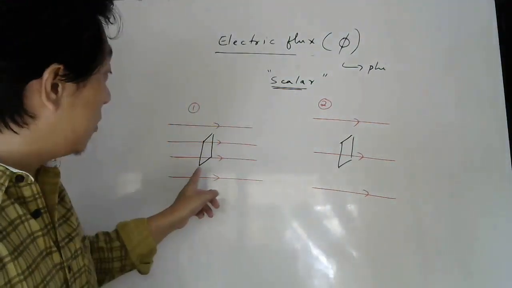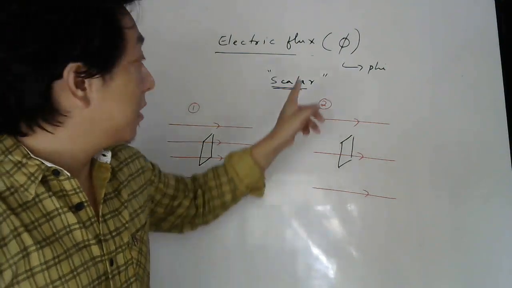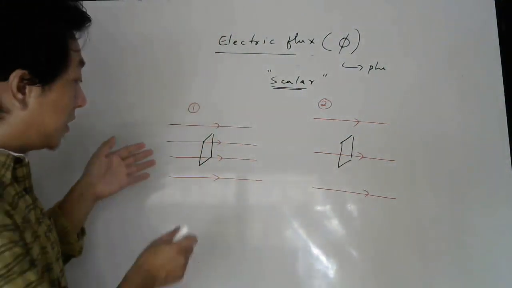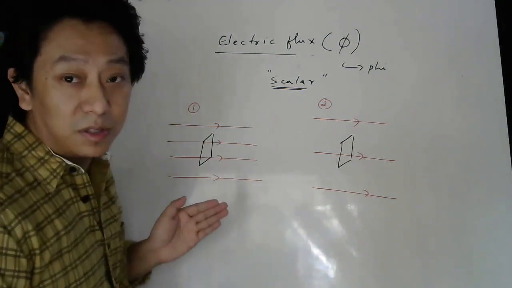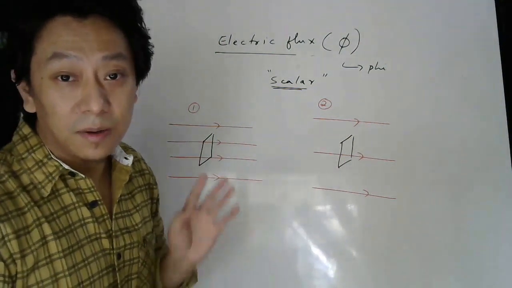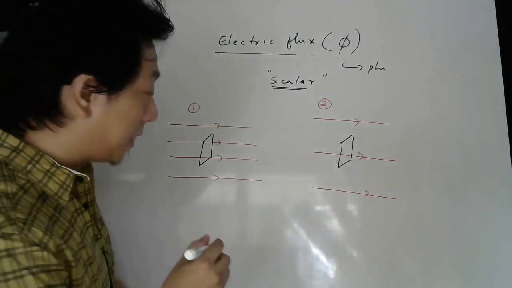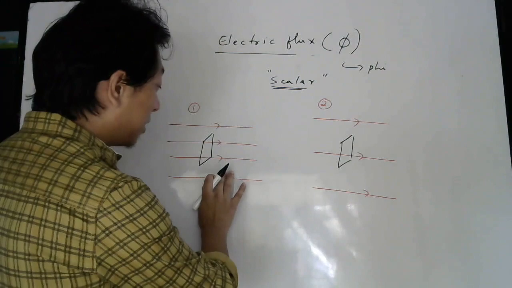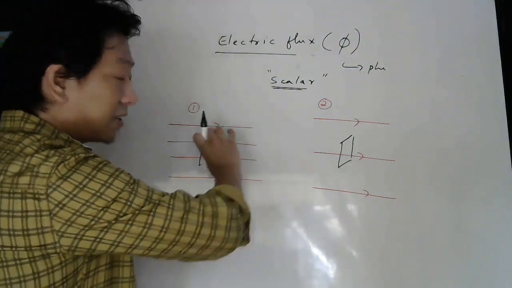Okay. So in which case do you think electric flux will be more? First case or second case? First case, because there are two lines passing through this. Here there is only one line passing. Matlab here flux will be more. So here flux is more, here flux is less. But you know here what is more? Electric field is more because lines are closer.